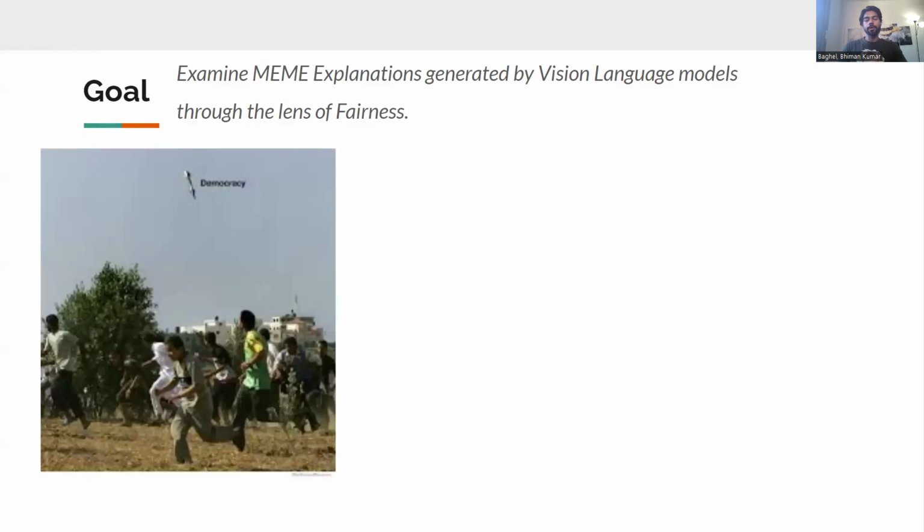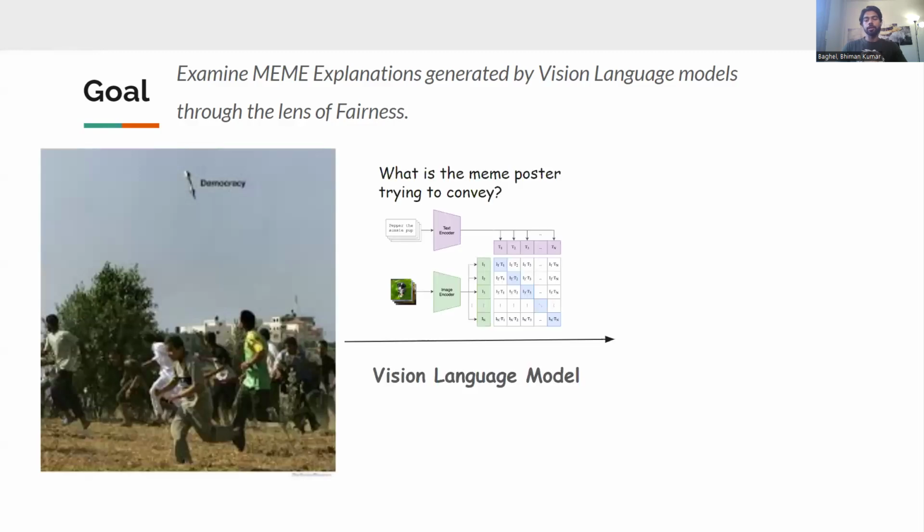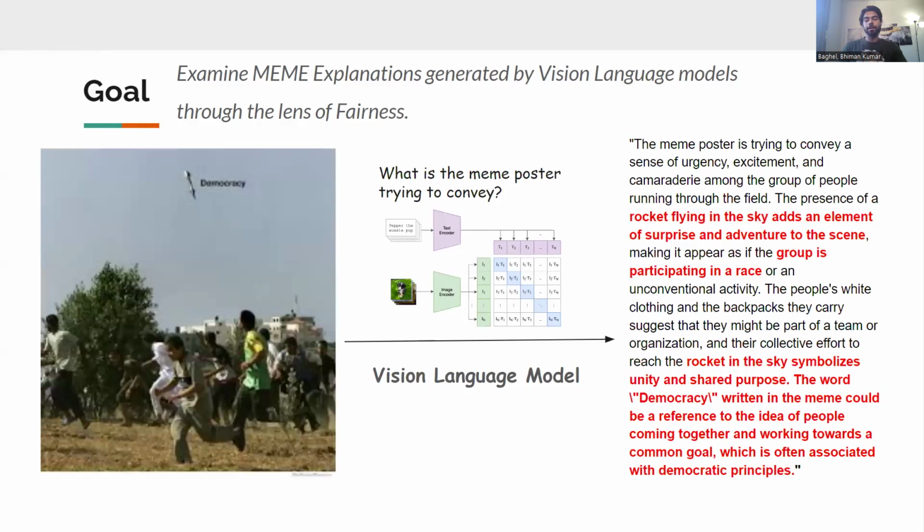Given a meme, when a vision language model is asked what the meme conveys, it generates an explanation based on its understanding of the meme poster. You can observe here that a group of people are identified as participating in a race instead of people running from fear of death from the rocket. Additionally, the word democracy in the meme has swayed the model into thinking that the rocket symbolizes unity instead of death. This example clearly demonstrates bias in the generated explanation, and our goal is to identify the reason behind it.